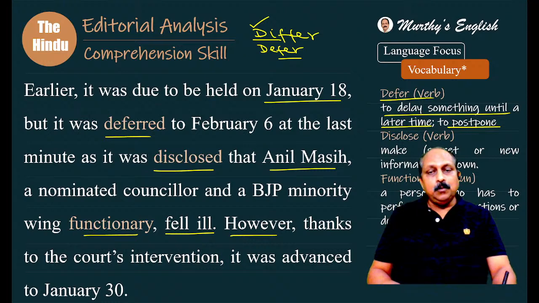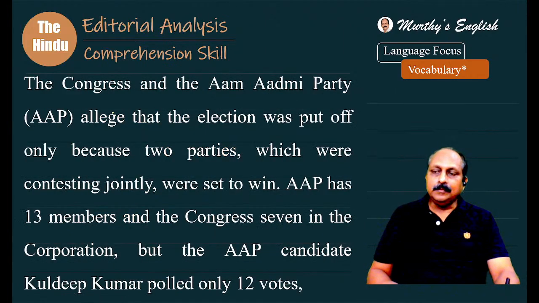However, a contrasting word. Thanks to the court's intervention, it was advanced to January 30th. January 18th, it was postponed to Feb 6th. Because of the intervention of the court, it was advanced to January 30th. Then something went wrong. What exactly went wrong? This part is the most important part.